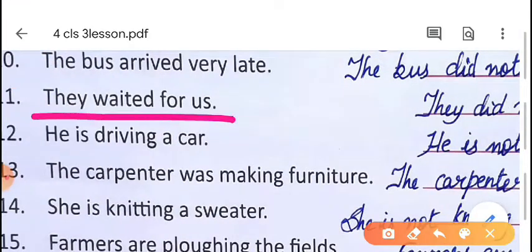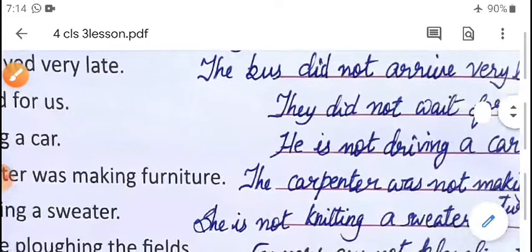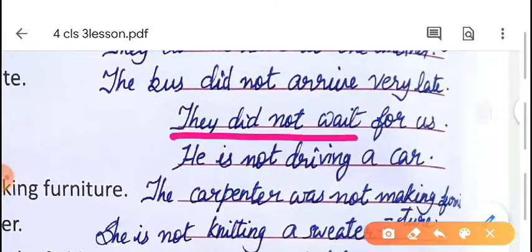They waited for us. Here there is no helping verb given, only the main verb. The main verb is given in past tense, so we can write directly did. They did not wait for us, not waited, wait for us.